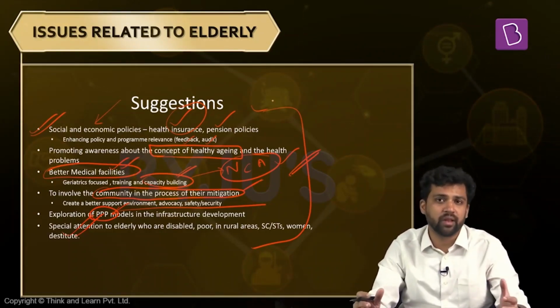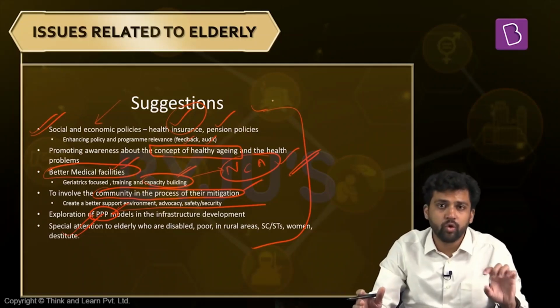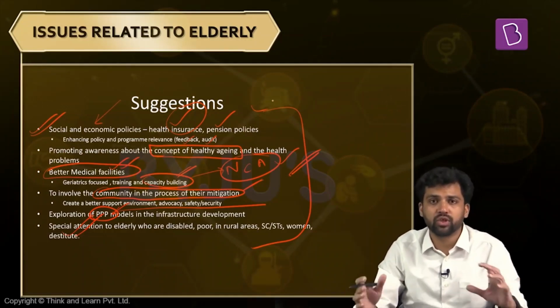And here again, what kind of questions should you be expecting? The most important thing is they will ask you about the trend, what kind of trend you are expecting, and how do you address that? What should be the policy challenge here? What can be some of the policy gaps here? So you need to focus on that. And feminization of elderly is also important.